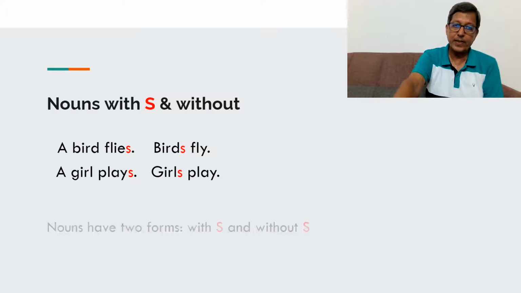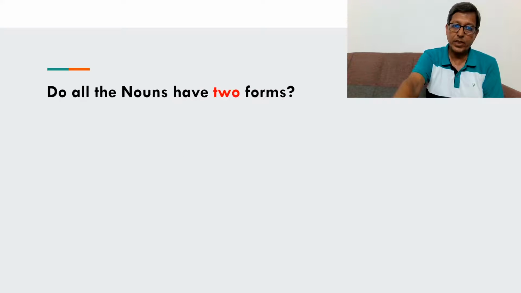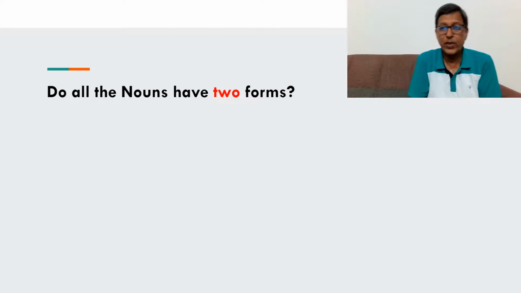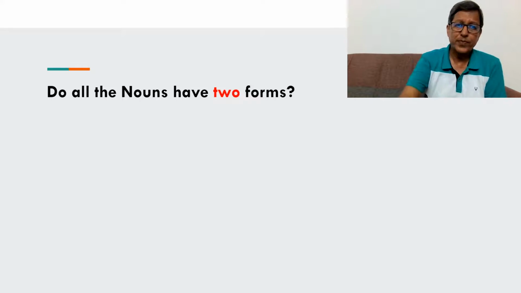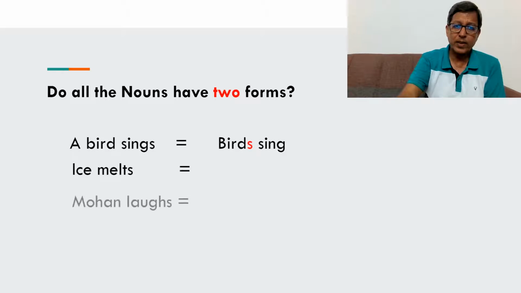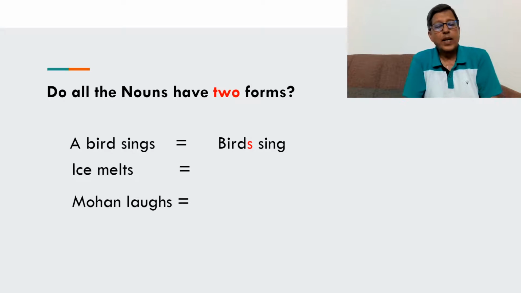Now, let's see. The question now is, do all the nouns have two forms? Let's look at the examples. The first one, a bird sings can become birds sing.